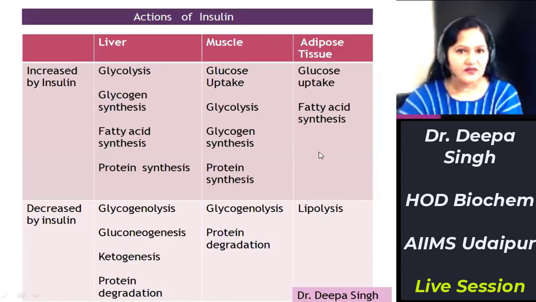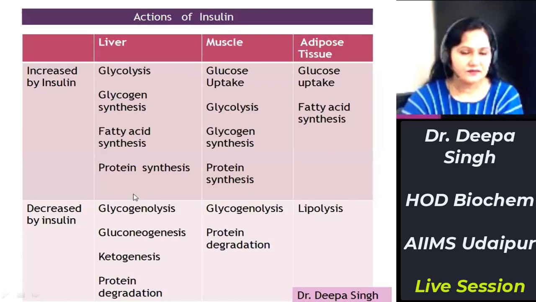Now, these are the pathways which are stimulated by insulin. That is, all these pathways utilize glucose from blood. And these pathways are inhibited by insulin, which increase glucose to the blood.